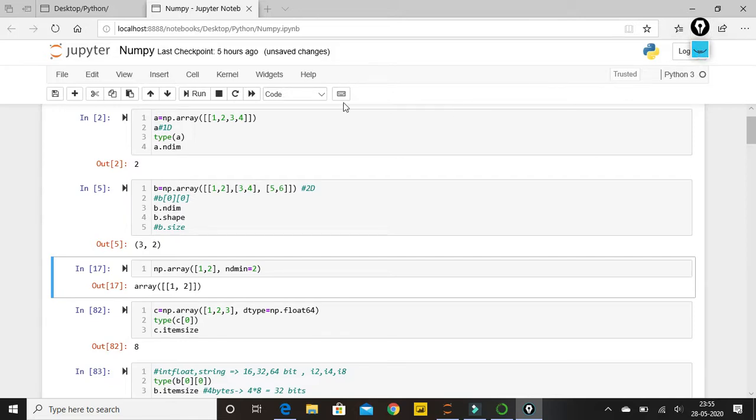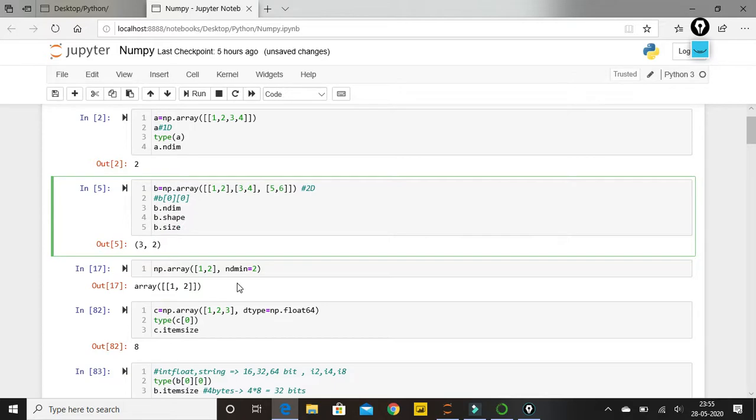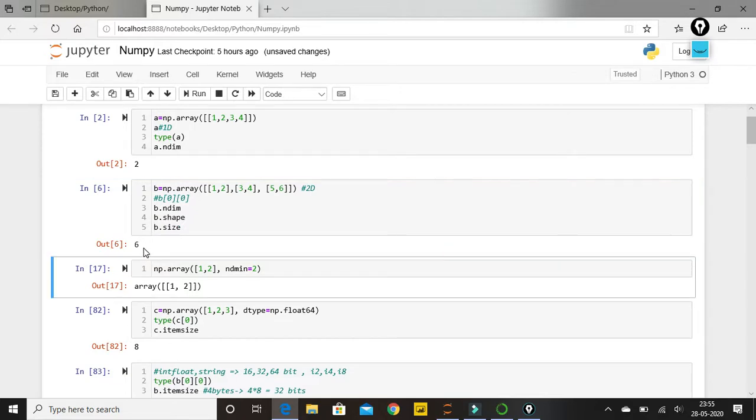Now let's go to b.size. Let's see what this function is useful for. If I execute b.size, it will tell me the number of elements inside my array. It will count each and every element and give me the size of my array, that is 6.